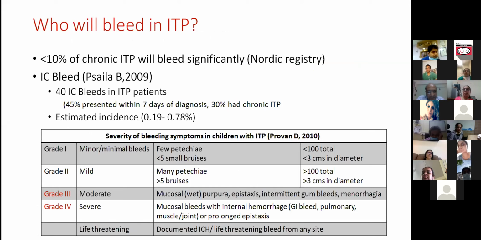Grade 3 is all the major mucosal bleeds, and grade 4 is the severe bleeds, which include hematemesis, renal bleeds, as well as life-threatening bleeds like intracranial bleeds. So we are focused only on those. Out of the 10% who would significantly bleed, we attribute the significant bleeds only to grade 3 and grade 4, and only those bleeds need to be treated.